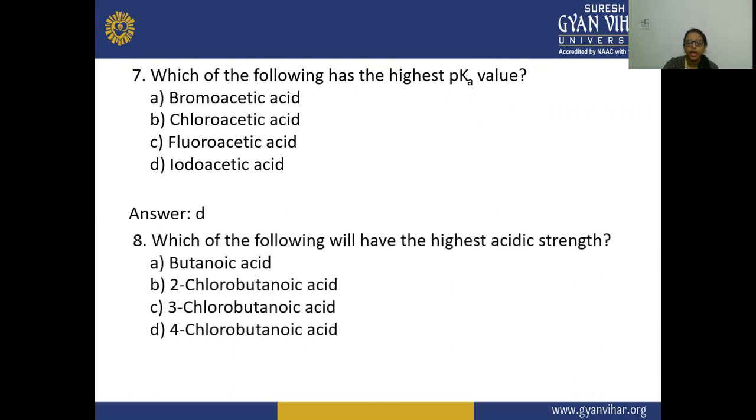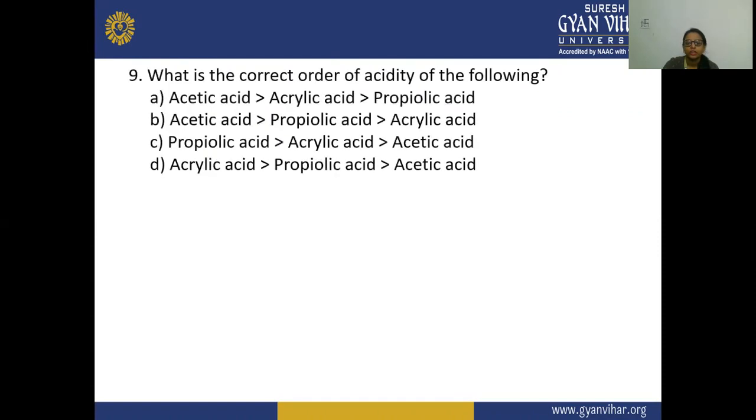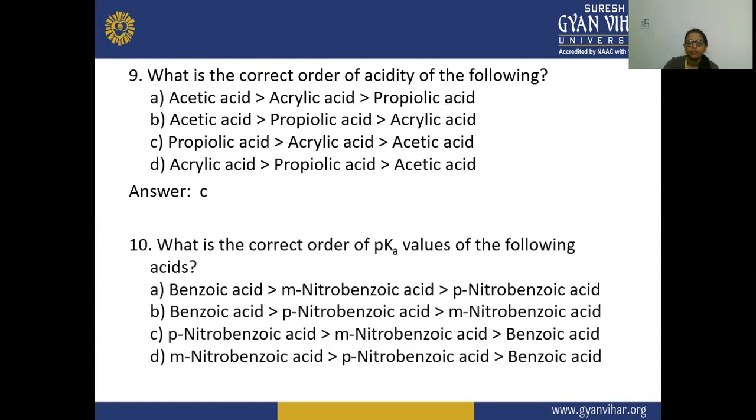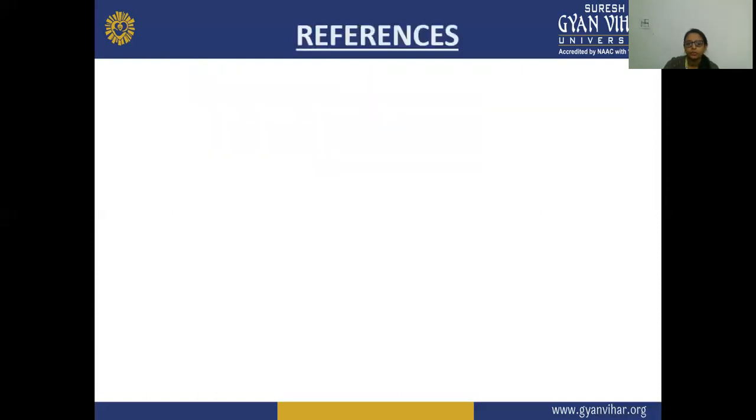Which of the following will have the highest acidity? That is your B, 2-chlorobutanoic acid. Which is the correct order of acidity of the following? That is your C, propiolic acid, acrylic acid, acetic acid. And which is the correct order of pKa value of the following acids? That is your A, benzoic acid has a much smaller pKa value than m-nitrobenzoic acid and p-nitrobenzoic acid.